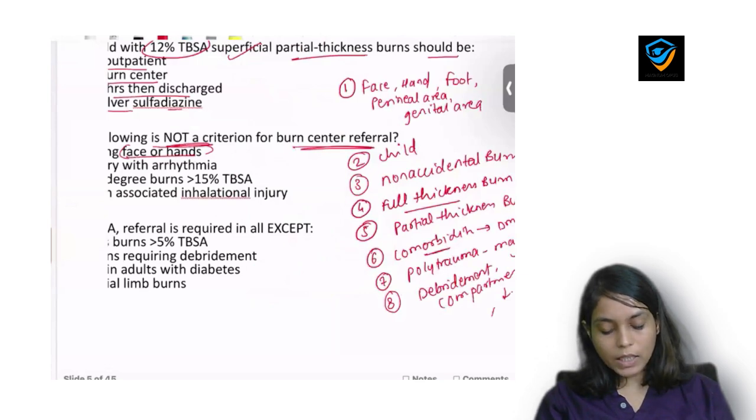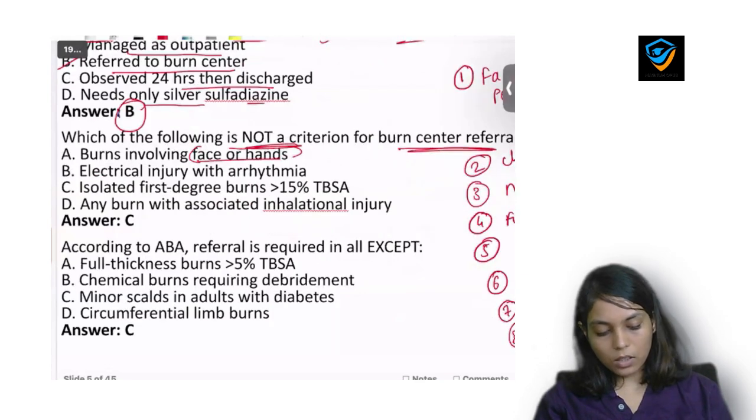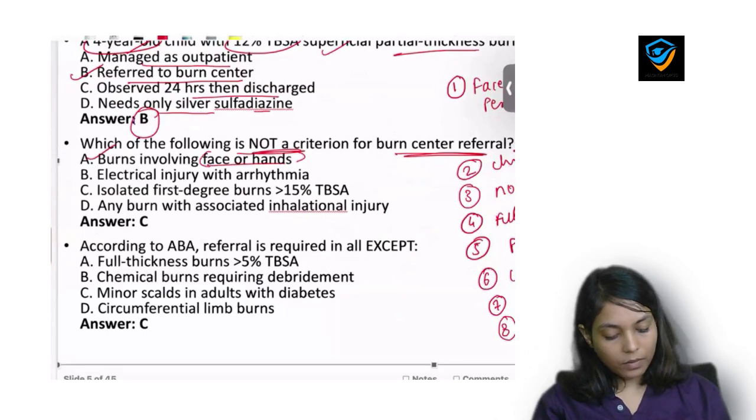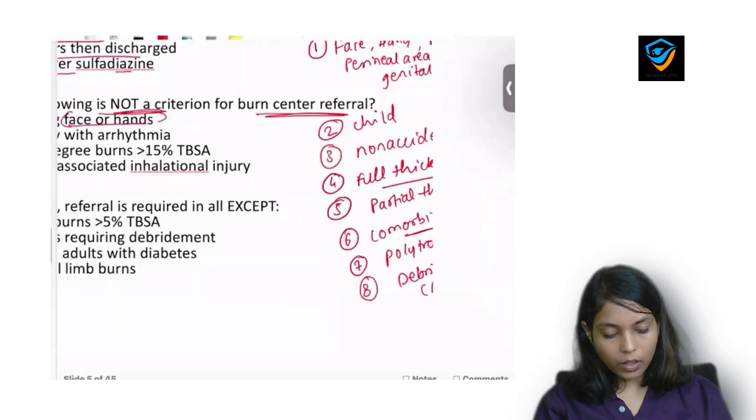Which of the following is not a criterion for burn center referral? The first option is burn involving face and hands. Yes, we'll refer him to the higher center. Second is electrical injury with arrhythmia. Yeah, I forgot to tell you one more point about referral.